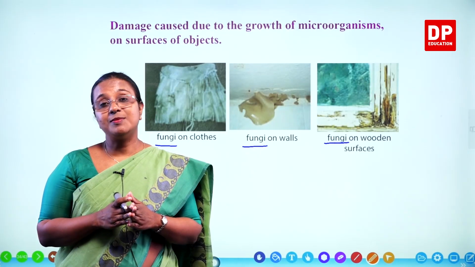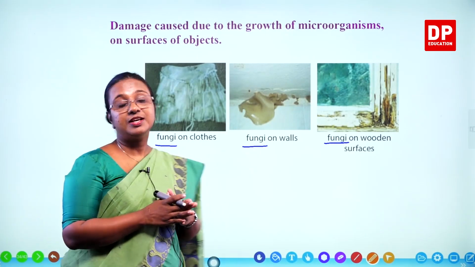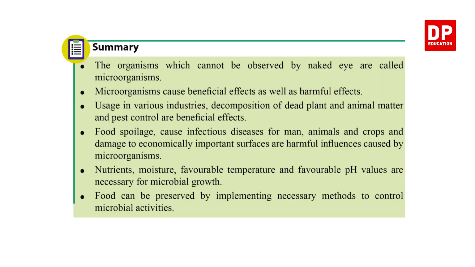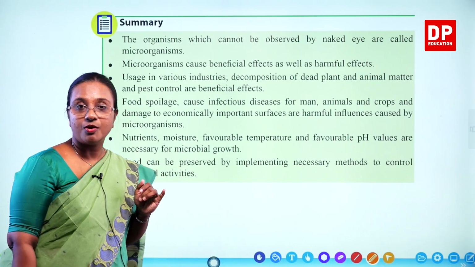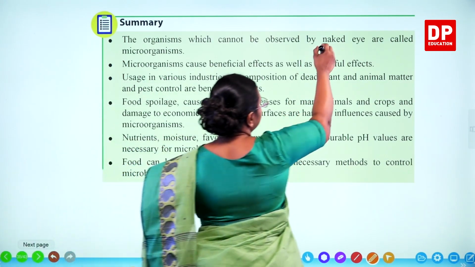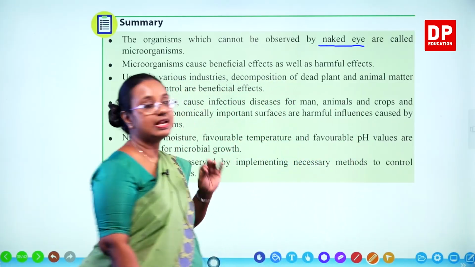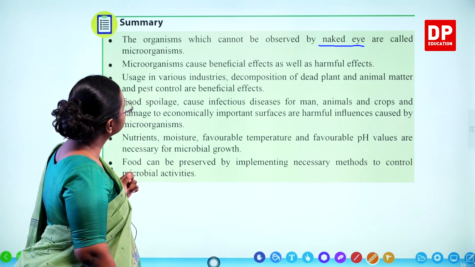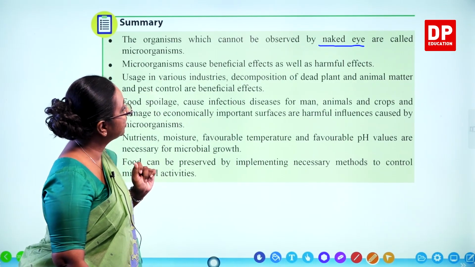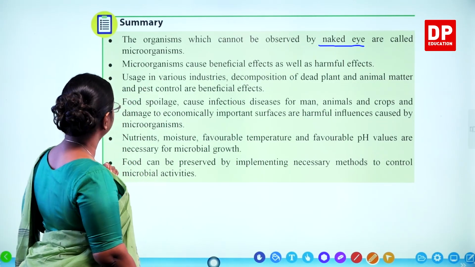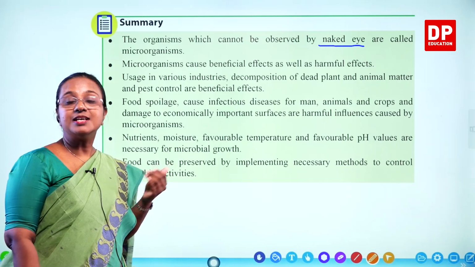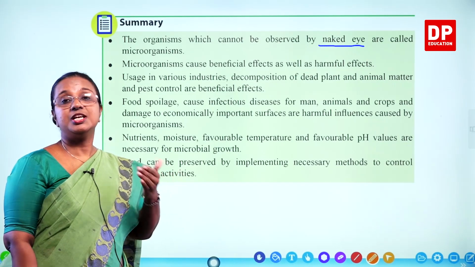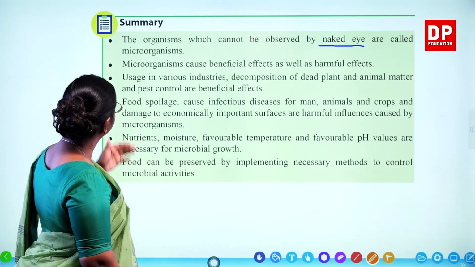So now I will move on to the summary of the lesson. Summary. The organisms which cannot be observed by naked eye are called microorganisms. So this is an important term here. Naked eye, cannot observe with the naked eye. Microorganisms cause beneficial effects as well as harmful effects. We discussed that also, both beneficial and harmful effects.